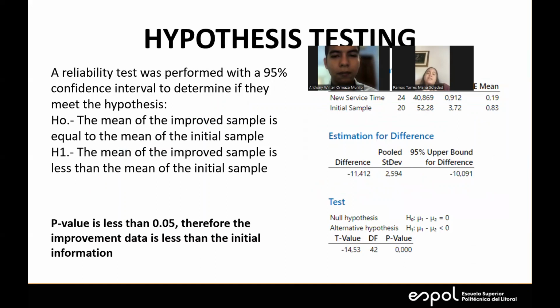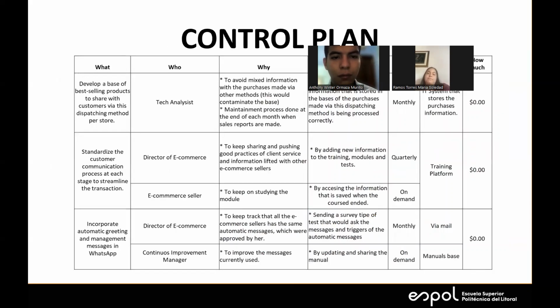We have the hypothesis testing, where we realized that we have a new mean service time that was 40.86 in comparison to the initial 52.28. So our goal was 43.68. So we reached the goal and we made it a little more for the company to have that overview. We have the control plan, that is what we're going to do, who is going to control it, why, how, when, information and elements that are going to help these solutions last in the long run.